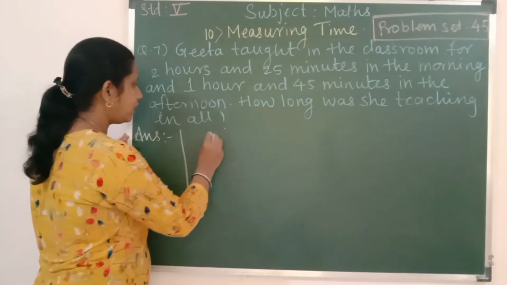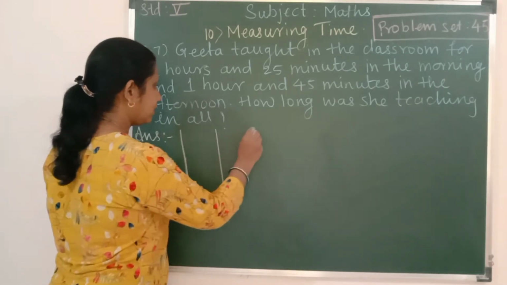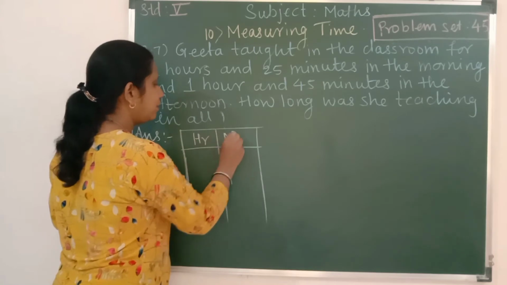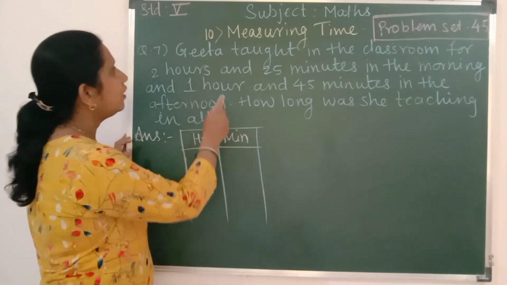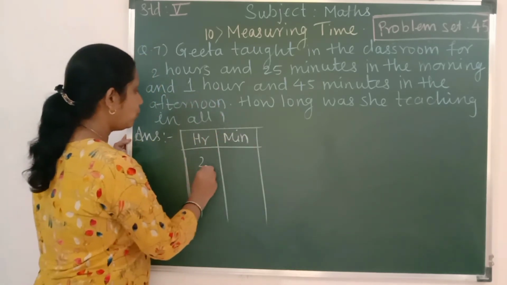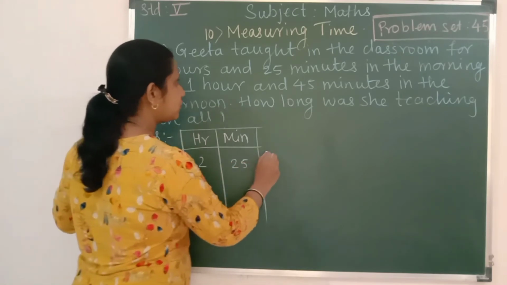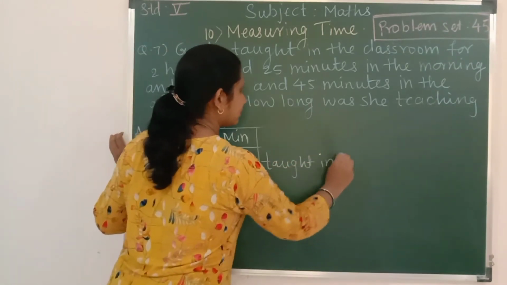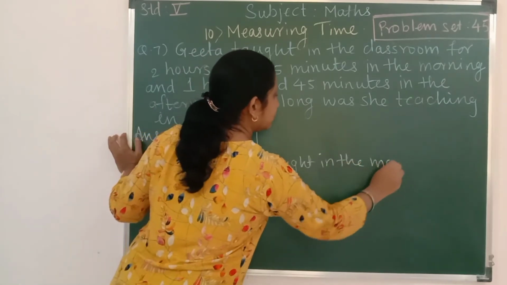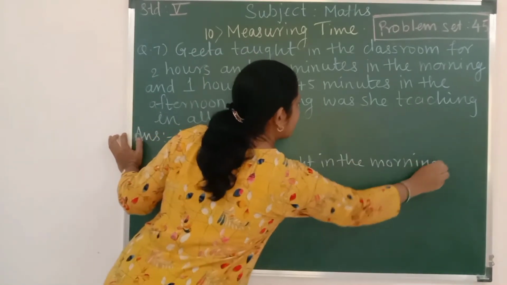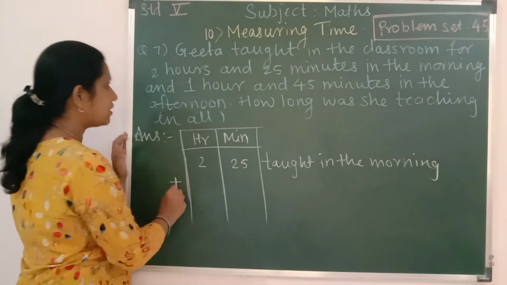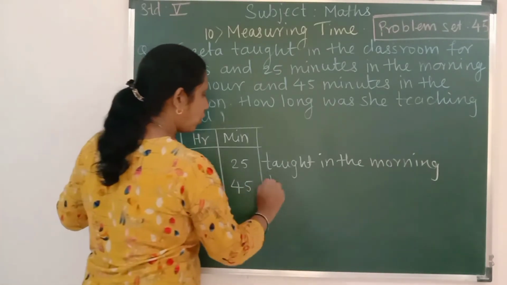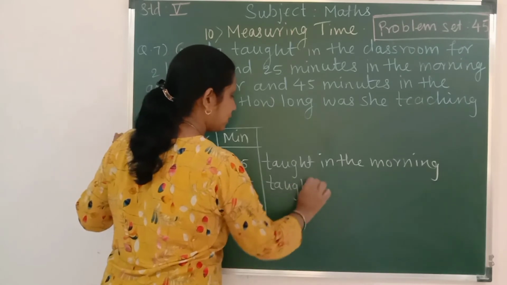So let us make again two column, hour and minutes. Okay, so 2 hours 25 minutes start in the morning. Okay. Plus 1 hour 45 minutes. Start in the afternoon.